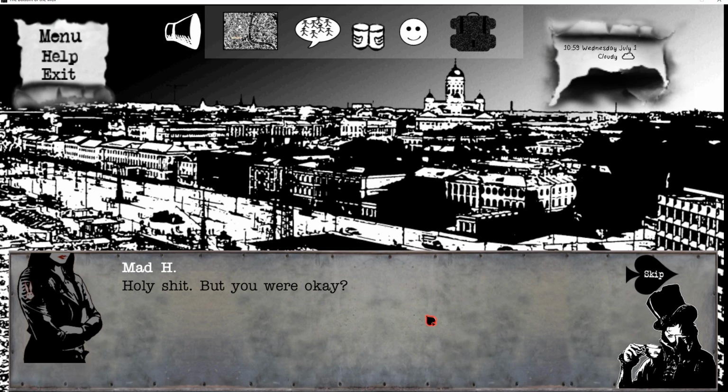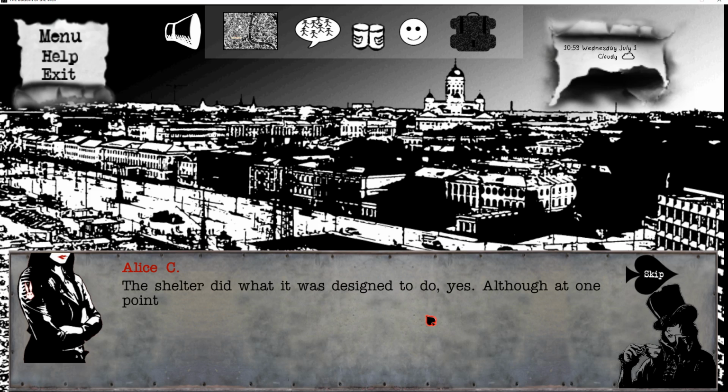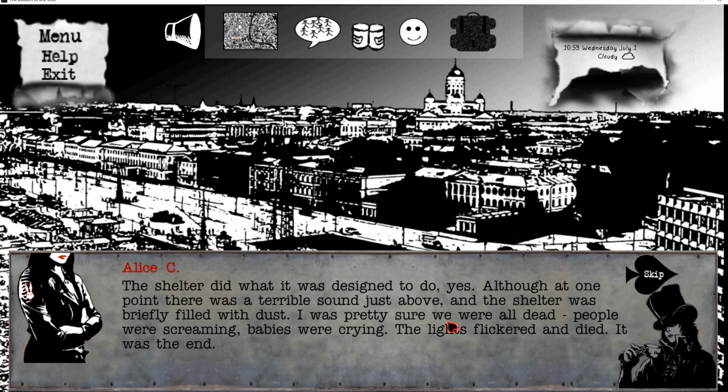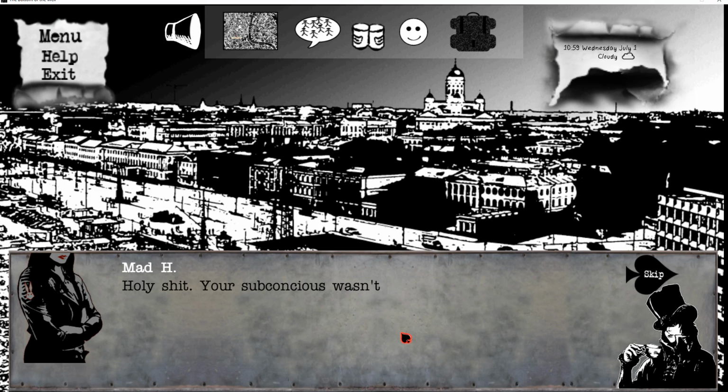Holy shit, but you were okay? Well, the shelter did what it was designed to do, yes, although at one point there was a terrible sound just above, and the shelter was briefly filled with dust. I was pretty sure we were all dead. People were screaming, babies were crying, the lights flickered and died. It was the end.